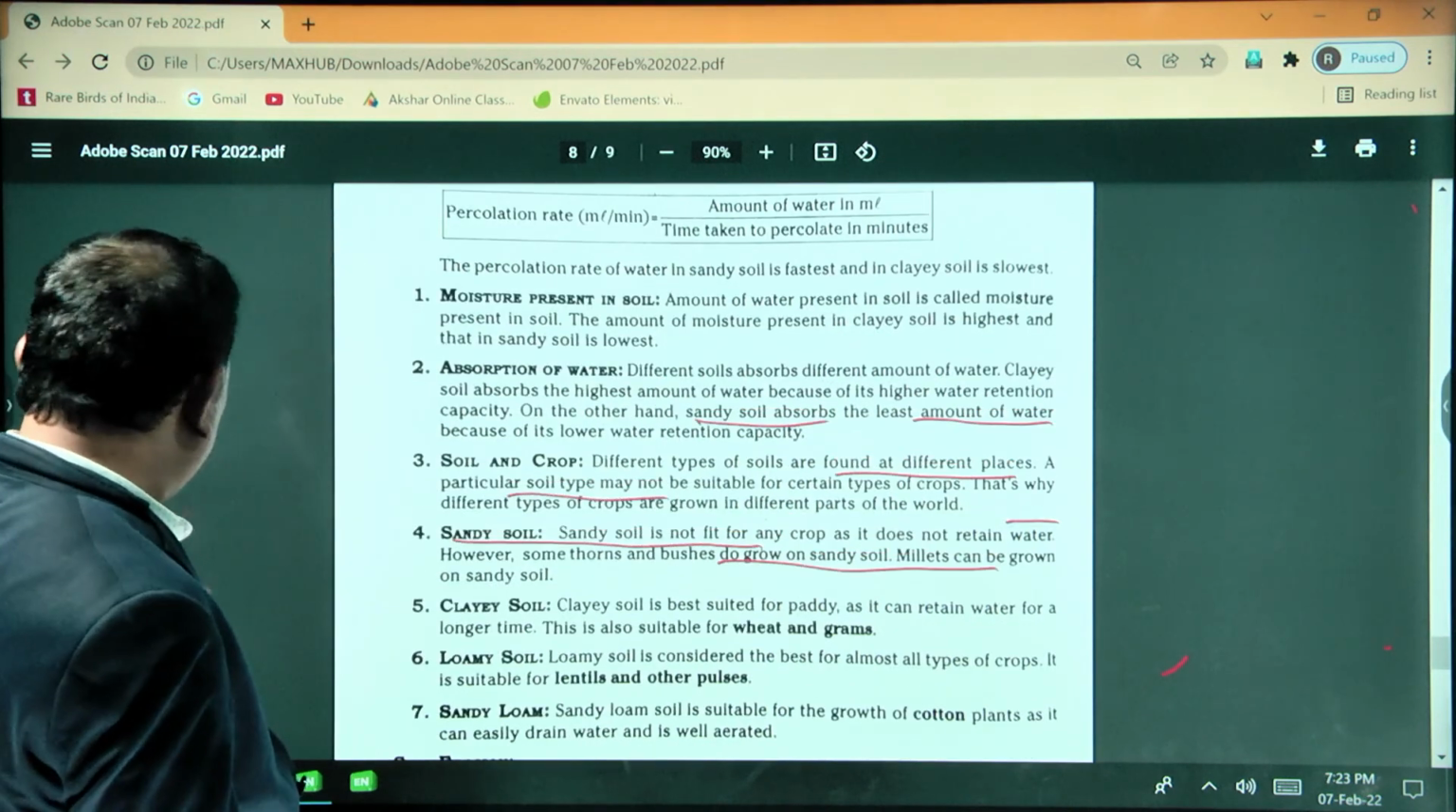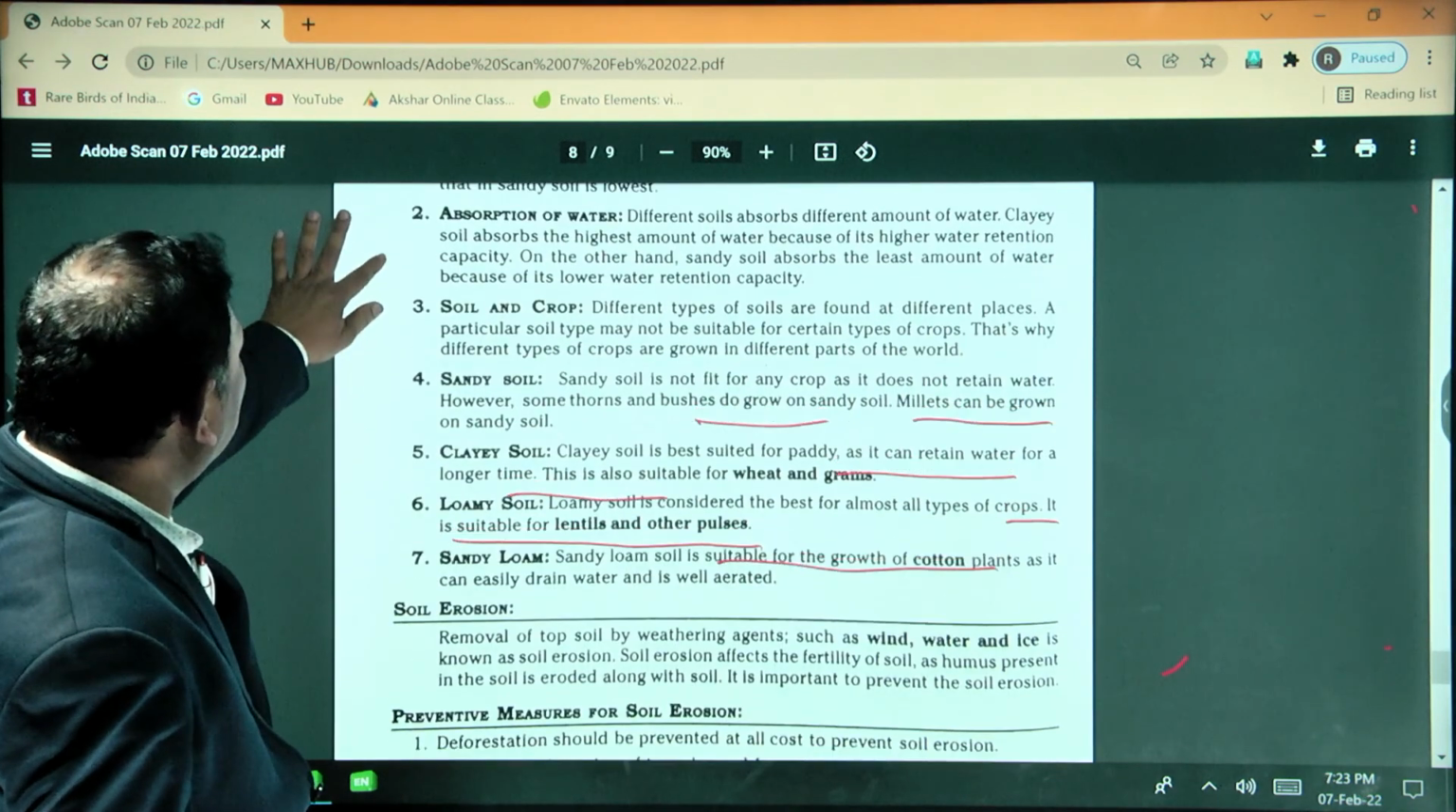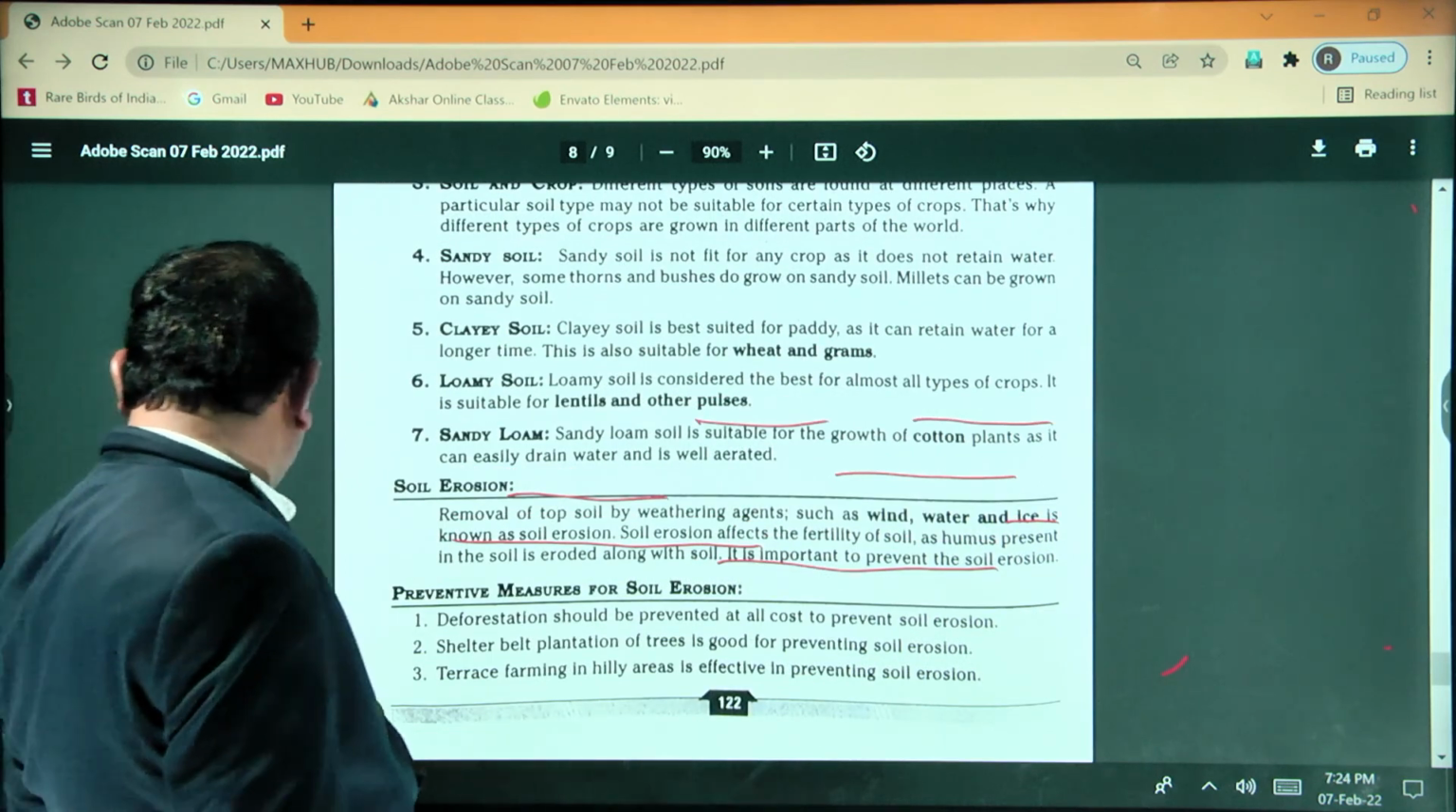Chaitanya, are you understanding? Yes, sir.